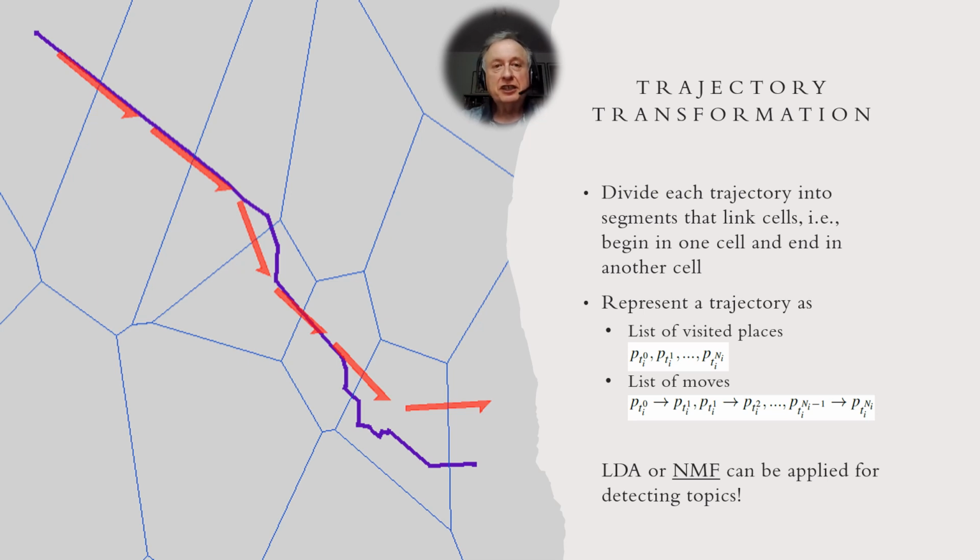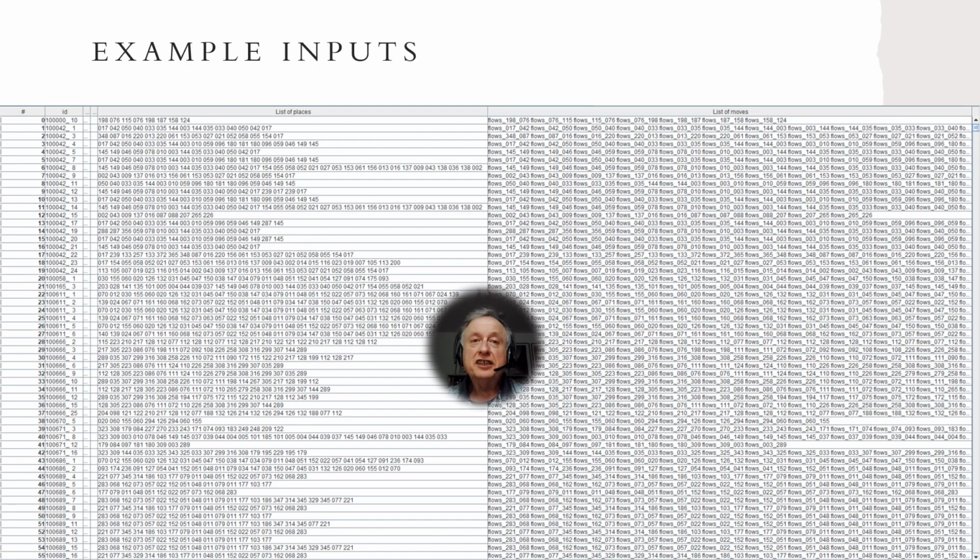In such representations, trajectories can be treated as abstract documents. Respectively, topic modeling methods can be applied to them. This is an example of documents based on visited places on the left and on moves on the right.